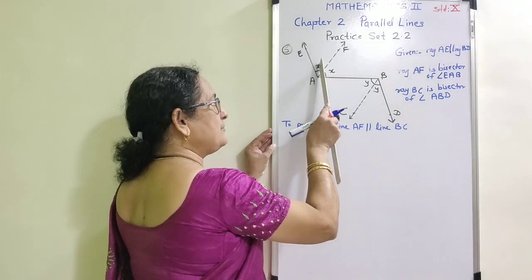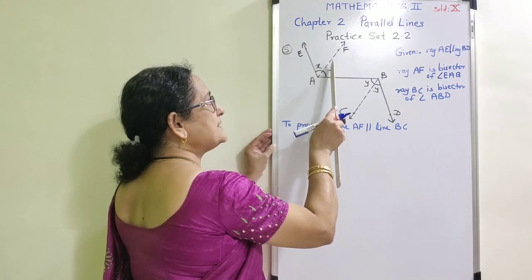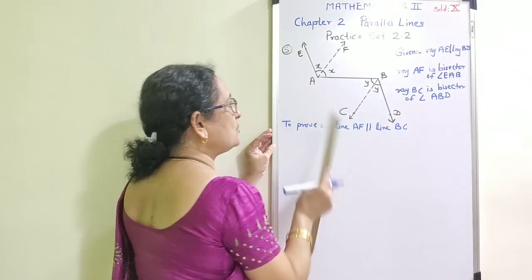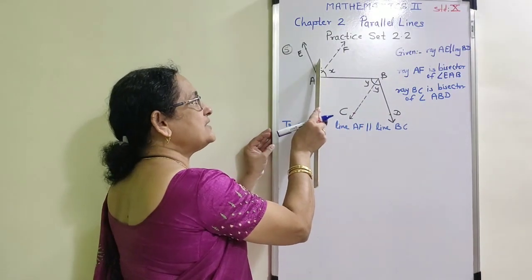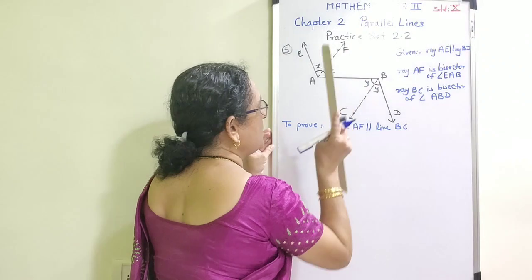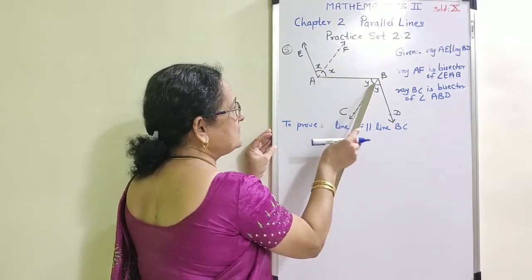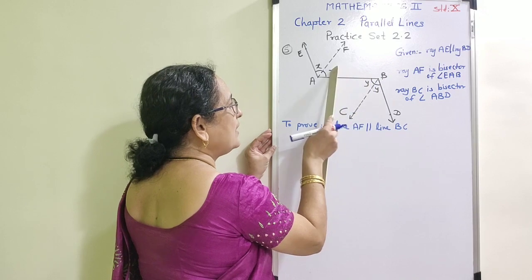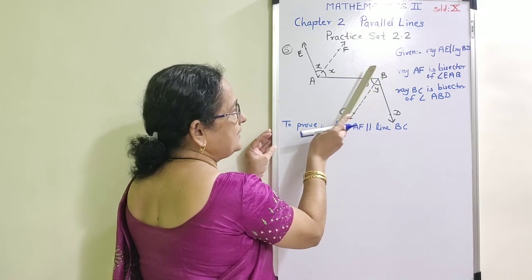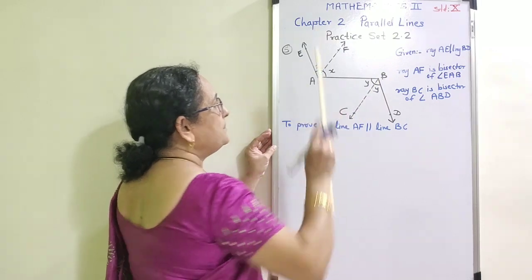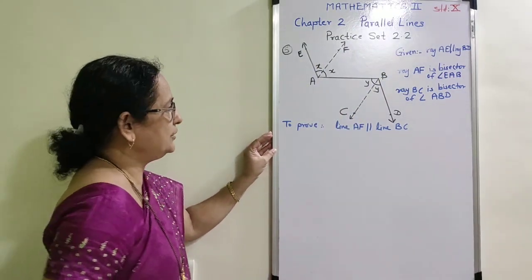But when I take measure of these two angles, it is equal to 2x, and measure of this entire angle is equal to 2y. And therefore my decision is 2x is equal to 2y, and therefore x is equal to y. X and y is a pair of again alternate angles, and therefore AF is parallel to BC. Now I am going to write the proof.